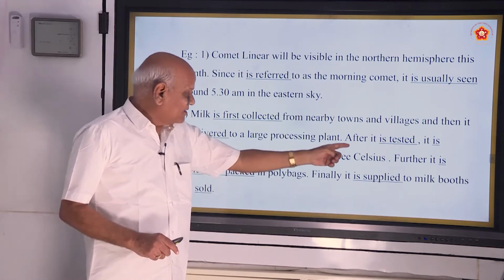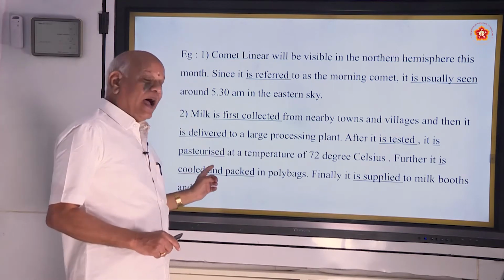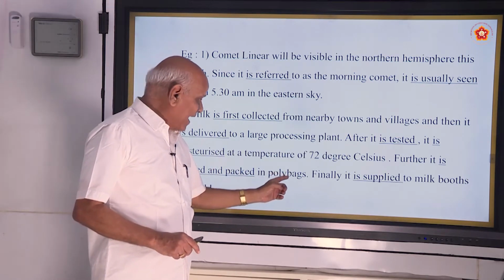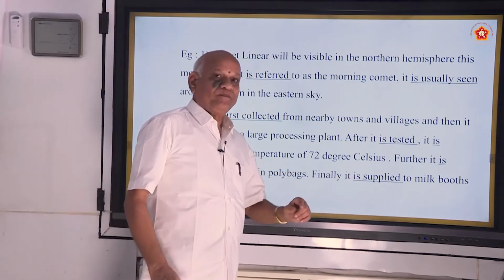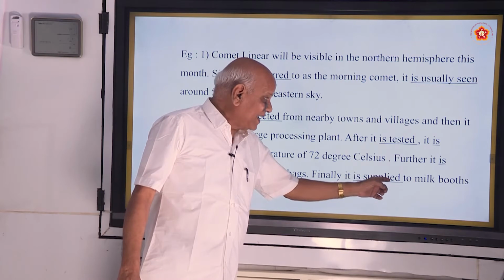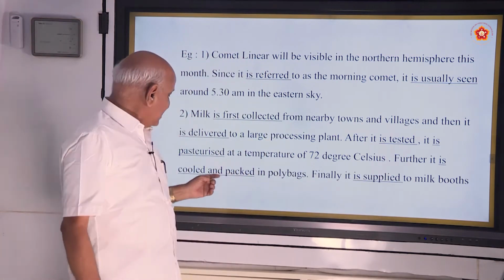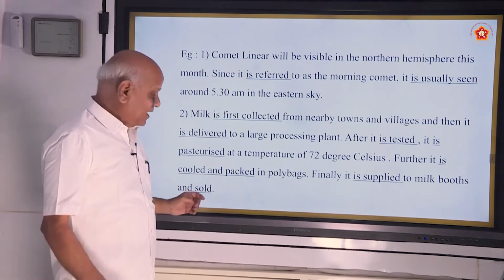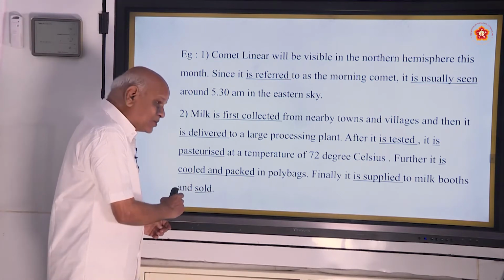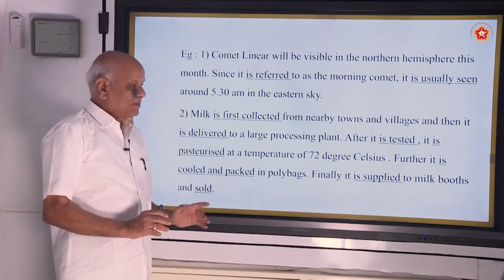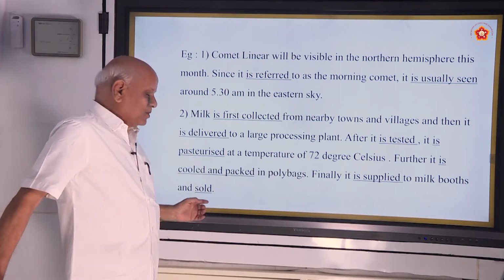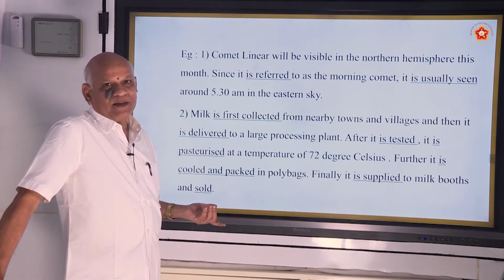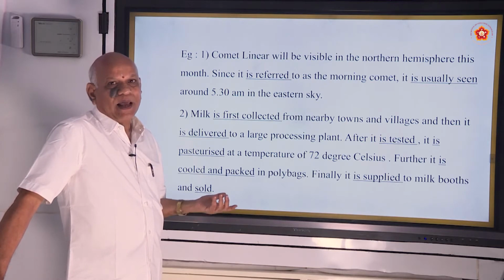So, further it is cooled and packed in poly bags. Finally, it is supplied to milk booths and sold. That is understood. How should it be read? Finally, it is supplied to milk booths and sold. This is the usual thing that happens.